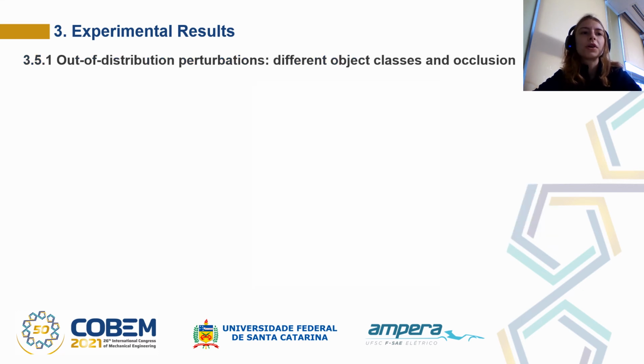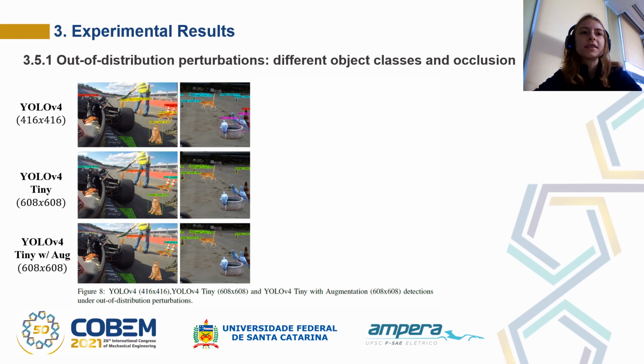Finally, we also wanted to evaluate how the networks performed with out-of-distribution perturbation, where different classes of objects were set in the images, as well as occlusion. In the first image, we can see that YOLO V4 detected 2 cats as yellow cones. The YOLO V4 Tiny detected only one of those cats as an orange cone, and the YOLO V4 Tiny with extra data augmentation did not classify that object.